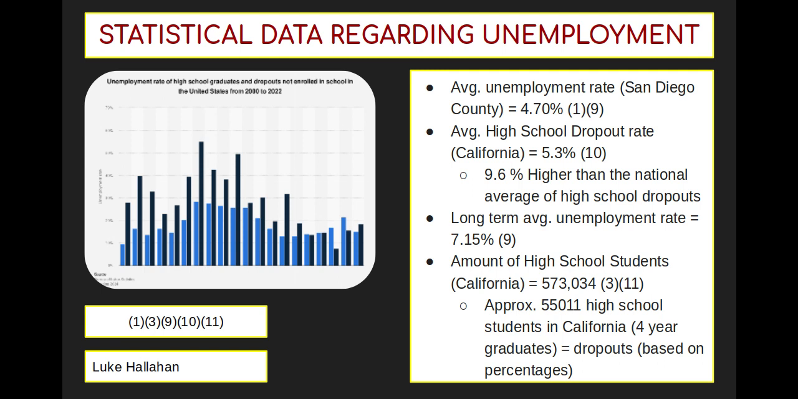Another statistic, the amount of high school students in California. I couldn't find the data for just San Diego, but in California, there's about 573,000 students. And if we use that 18.5% from the last slide, we get about 55,000 high school students that are dropouts. So that's a crazy statistic, but that obviously isn't the real number because that's just based on my math. But 55,011 high school students.